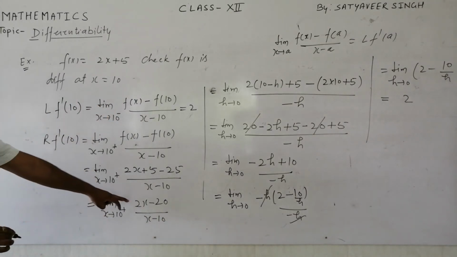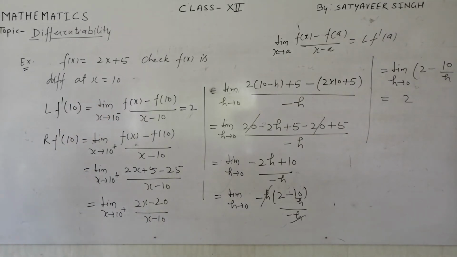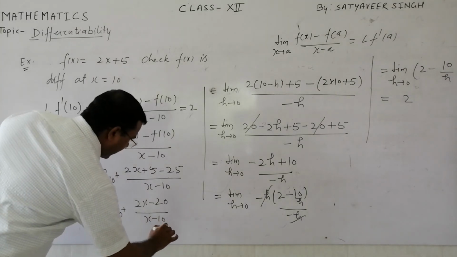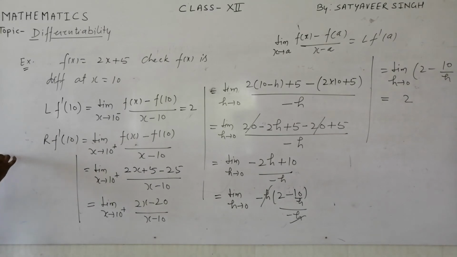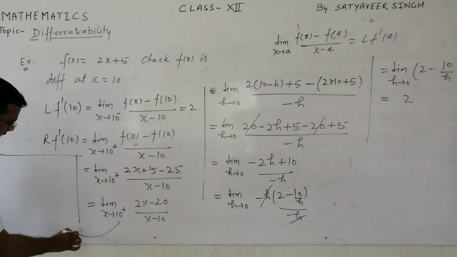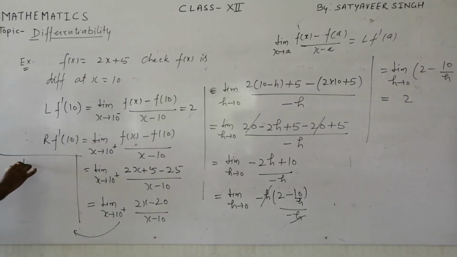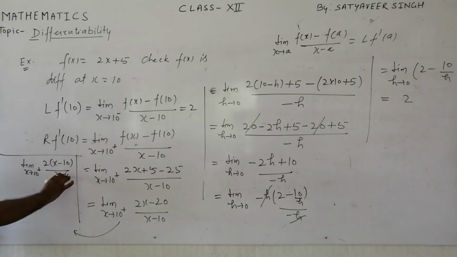See, we can take out common 2 from there. So you can write further, limit x approaches to 10 plus, x minus 10 upon x minus 10, which you can eliminate, and you will be getting 2.